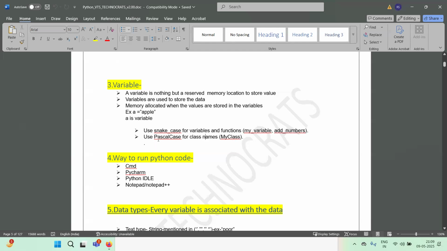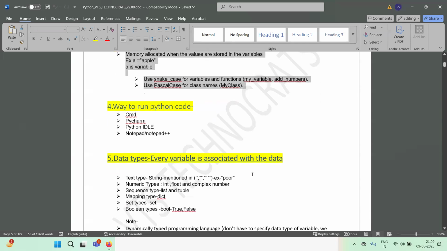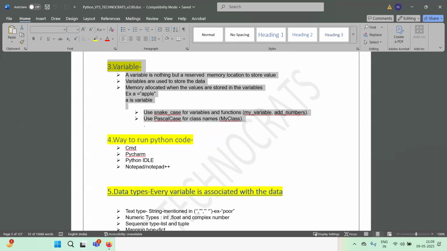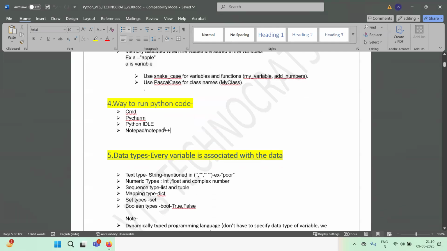For the class name, it is Pascal case. That means the first letter will be capital, followed by small letters, again capital, followed by small case. This is the variable. Any doubt, guys? Variables? No. Fine. To run this, I have already told you about the IDEs we use. We can use the command prompt, PyCharm, Python, Notepad, Notepad++, but the most preferred is PyCharm. And we will continue with PyCharm, guys.